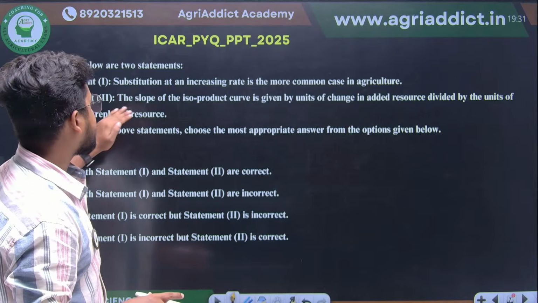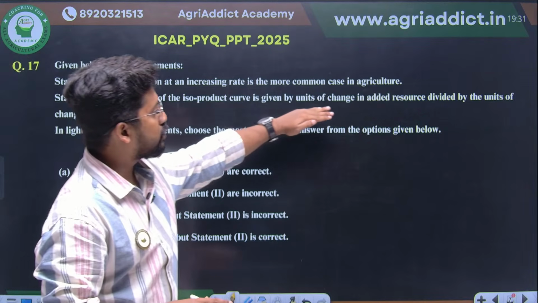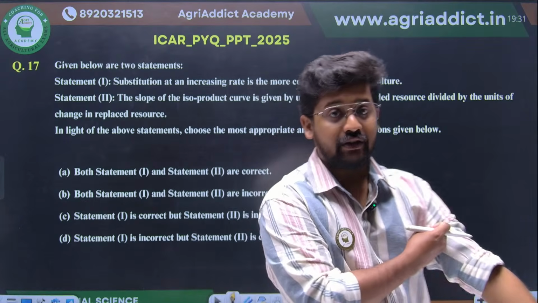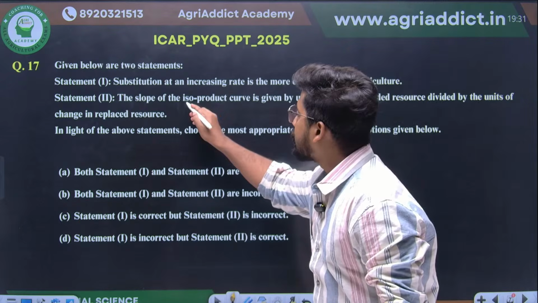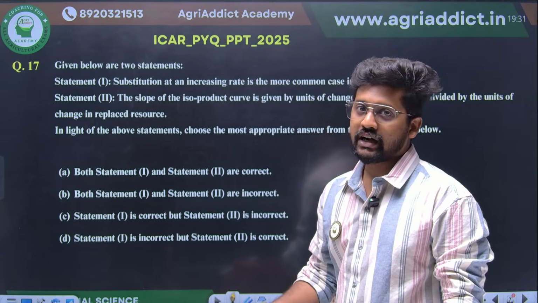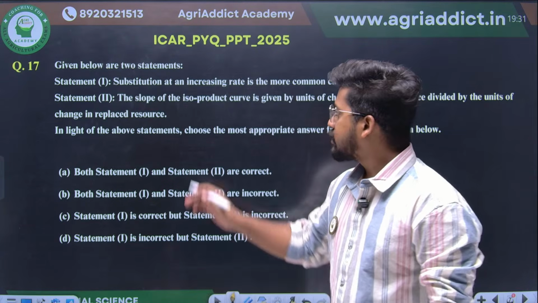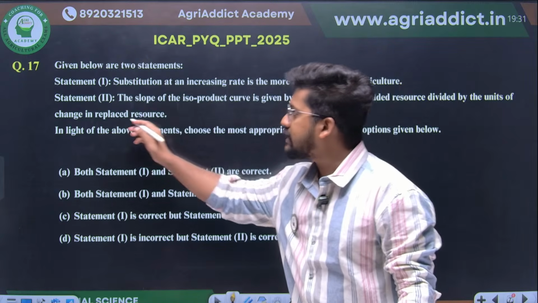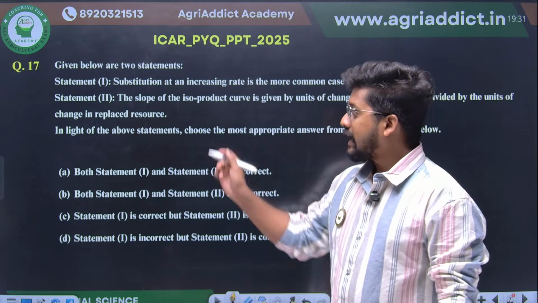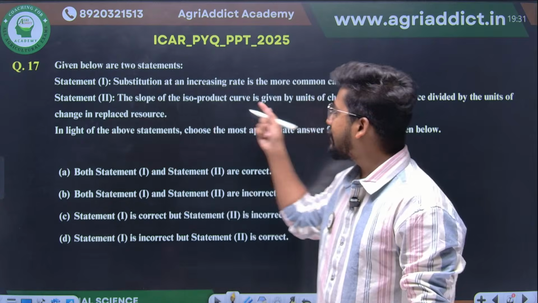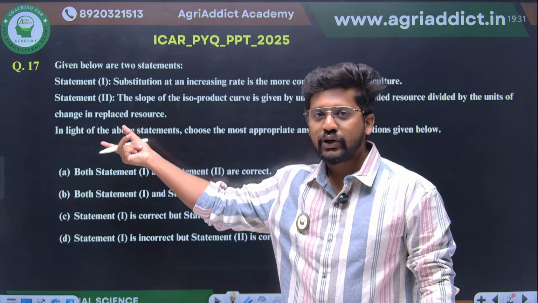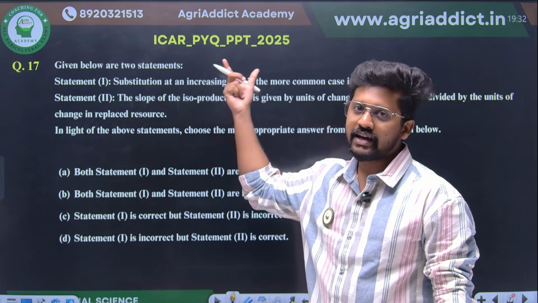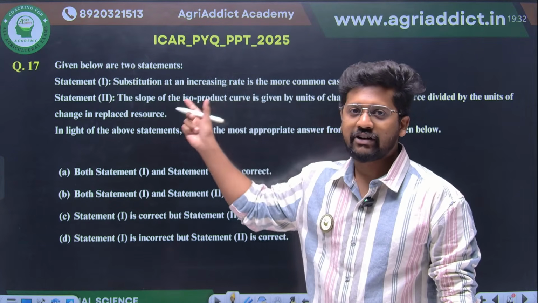Leave the statement. Second statement: the slope of the iso product curve is given by units of change in the added resource divided by the units of change in the replaced resource. Here actually we have something. First, it is told iso product curve. Iso product curve is none other than your isoquant curve, right? So in isoquant curve, it is given by units of change in added resources divided by the units of change in the replaced resources. Since the second statement is regarding the isoquant, you can connect this, okay, they are dealing with statement 1 regarding the factor relationship, right?